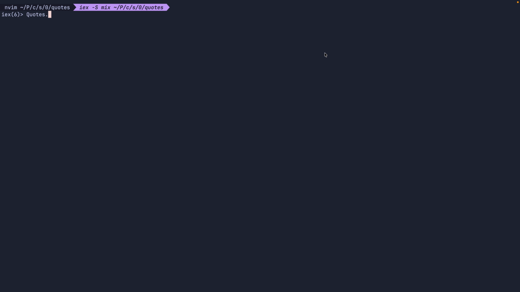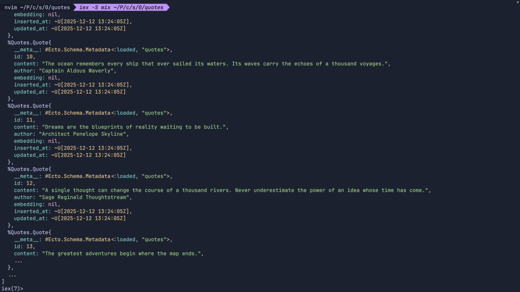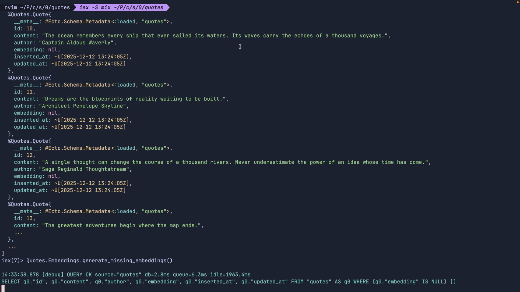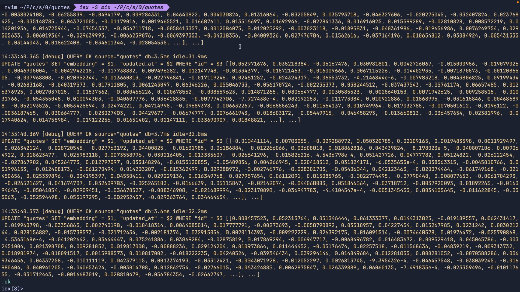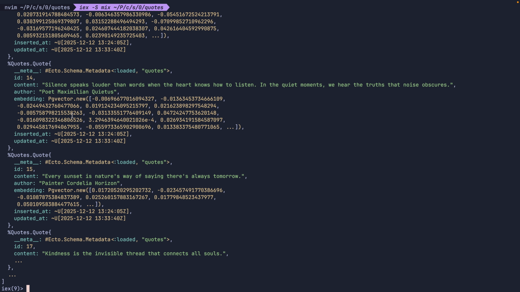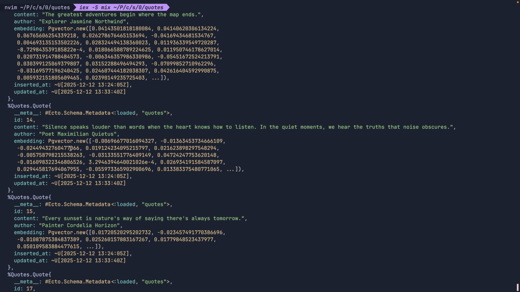Let's just see how it works now. We can call Repo.all first to see the quotes before making changes. As you can see, the embeddings are empty for all of them. Now let's call generate_missing_embeddings. Let's check again. And now each one has these vector values stored in the database.